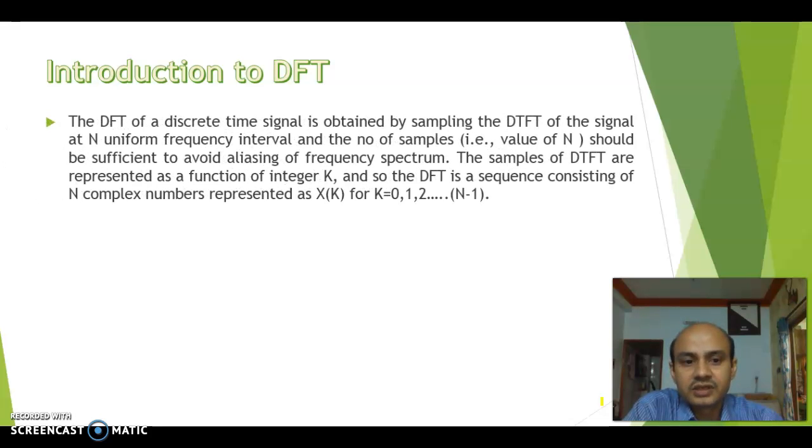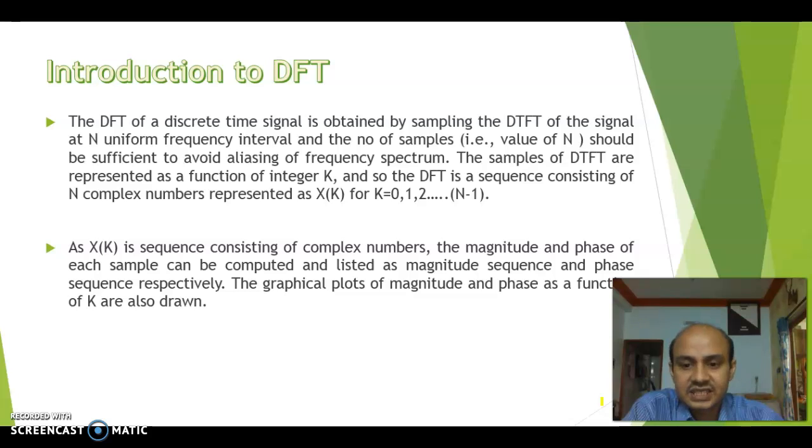Here it is also written that you have to take N number of samples, and we have to take the N number of samples in such a way that we can avoid aliasing, that is there will not be any overlapping of the samples. And the samples of DTFT are represented as a function of integer k, and the output of the DFT can be represented as capital X of k, where k is 0, 1, 2 up to N minus 1.